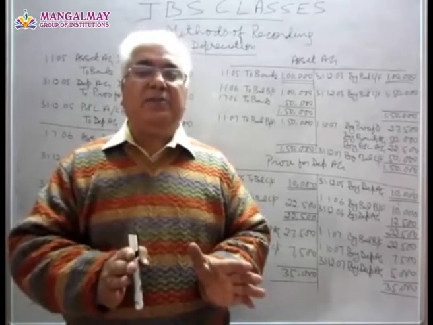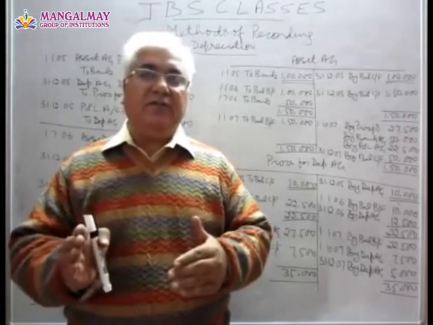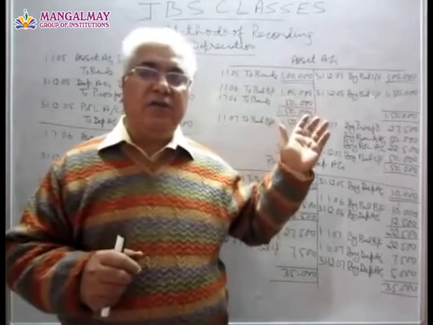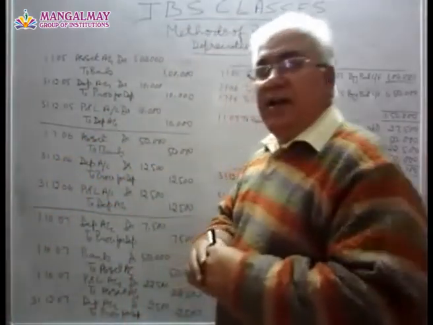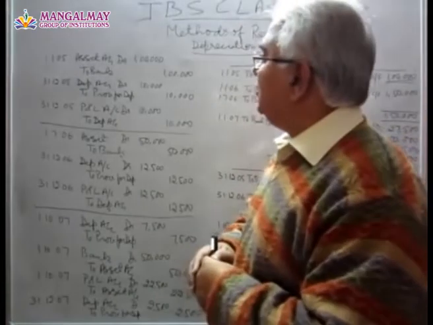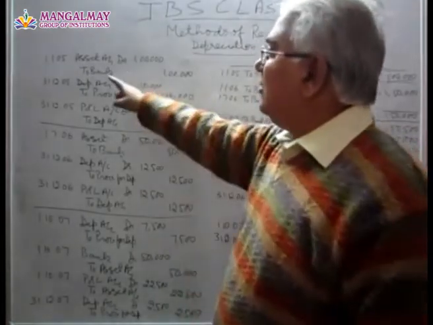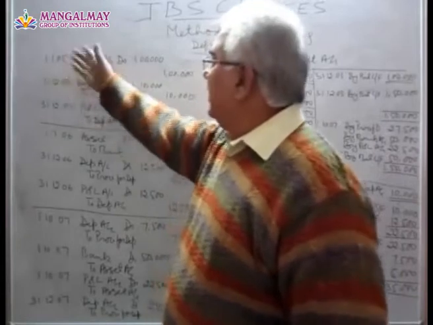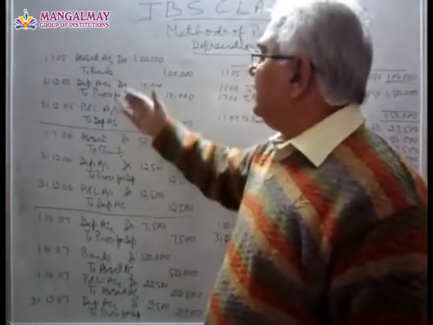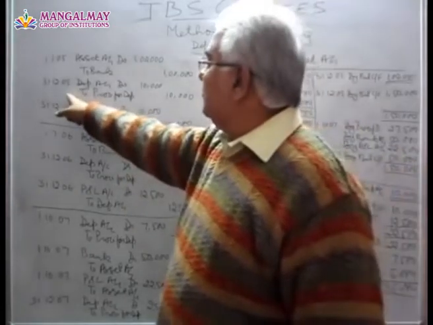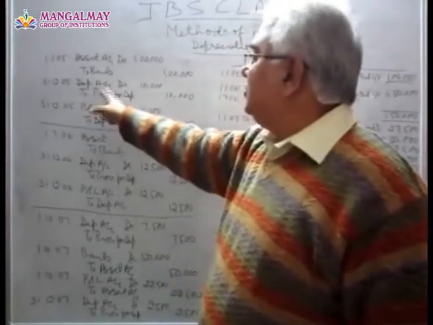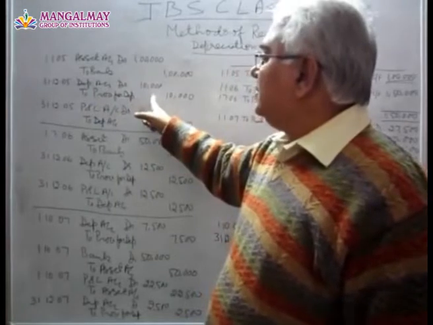Okay. Now I will explain to you the journal entries which are made and how the account is made. As in our earlier example, the machine is bought for rupees 1 lakh on 1/1/05. The entry is asset account debited to bank. And on 31/12/05, depreciation is charged for 10,000 rupees.